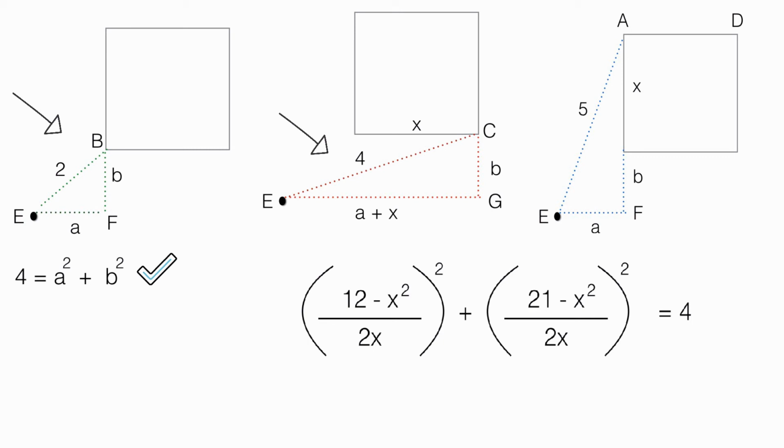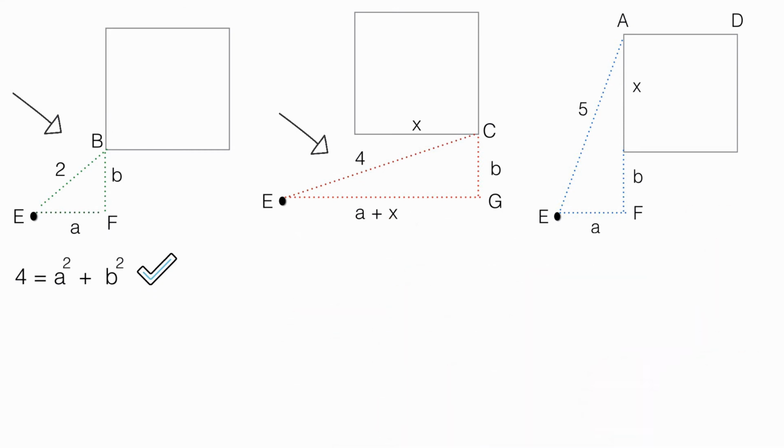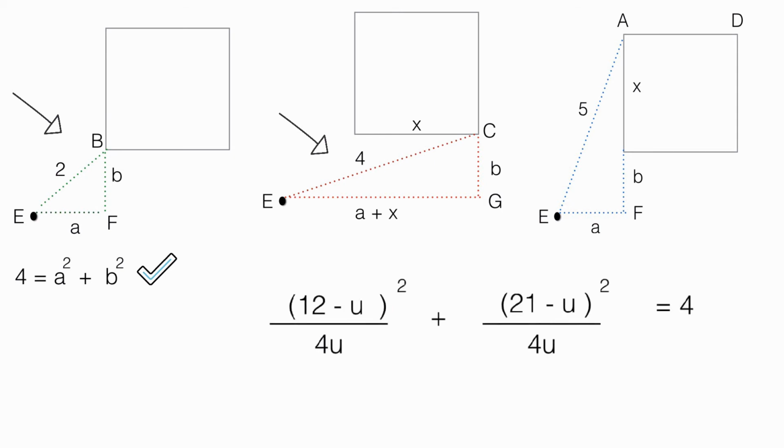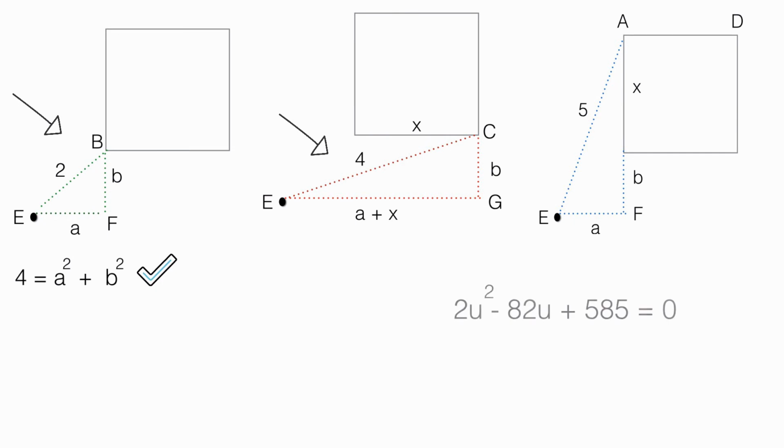Now here's our equation, and it definitely looks complex. Let's see if we can do something about this X square here. X square is the area of the square. So let's simplify it by replacing this X square with U. And this is what we get. And simplifying it further, this is what we get. So here, my friends, what we have is a quadratic equation.